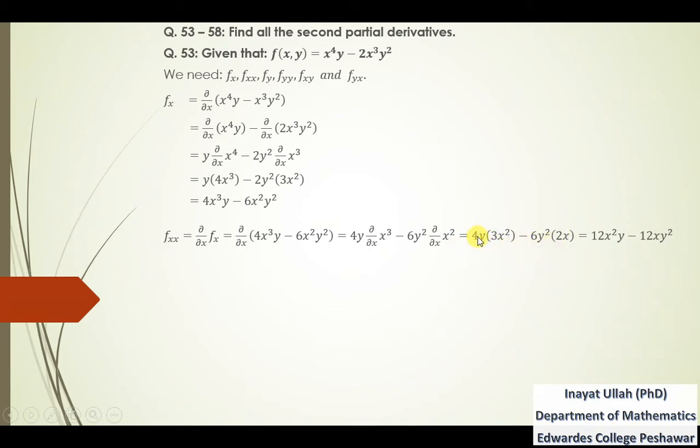Multiplying these terms, 3 4s are 12, x²y, minus 6 2s are 12, xy². So that is the second derivative with respect to x.